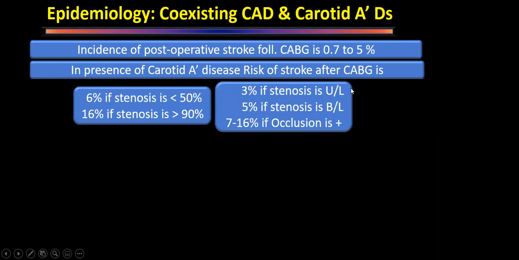In the same way, if the disease is unilateral, the risk of that patient getting a stroke after coronary artery bypass grafting is 3%. When it is bilateral, it becomes 15%. But if occlusion is present on one side of the artery, the risk becomes almost 3 times. So that gives one indication: a patient who has a significant stenosis on one side and occlusion on the other side is at higher risk for getting a stroke. That is why that patient needs some intervention compared to the other one.